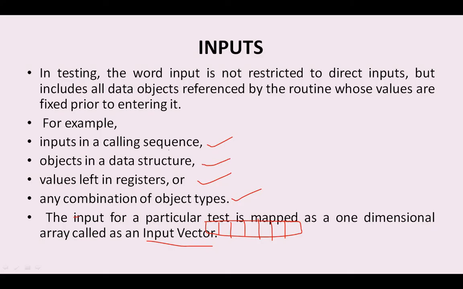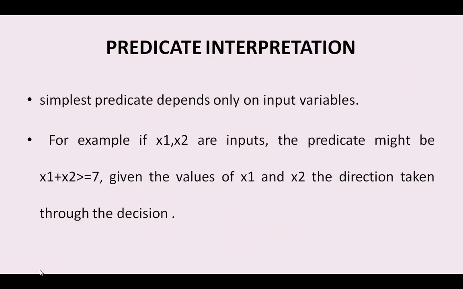So what are the various kinds of inputs? Inputs in a calling sequence, objects in the data structure, values left in the registers, and any combination of the object types. All these things collectively are called the inputs.